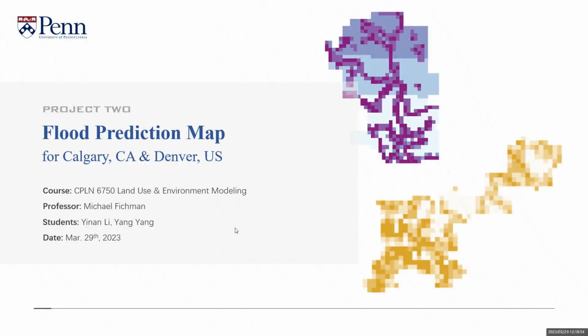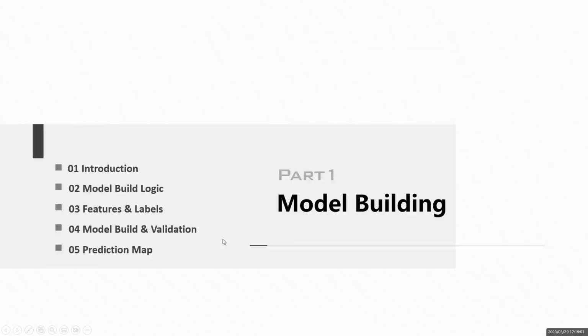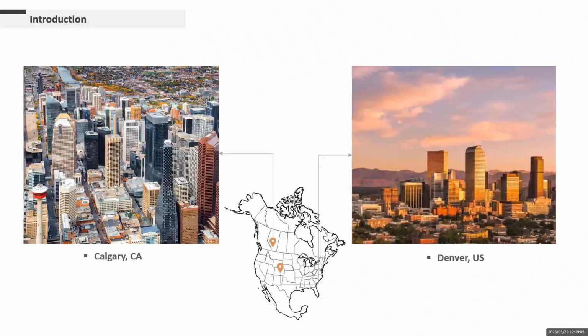Hello and welcome to our project on flood prediction and modeling for Calgary and Denver. We'll first go through how we build the model based on Calgary and then use the model to predict for Denver. Calgary is a city in Canada, Denver a city in the US. It shares many similarities with Calgary in terms of climate and geography, such as high altitude and near water bodies.